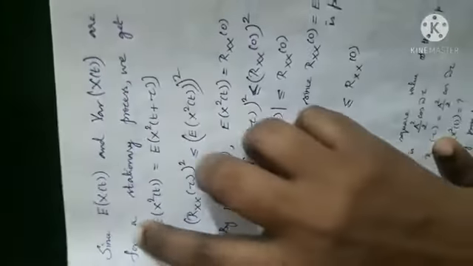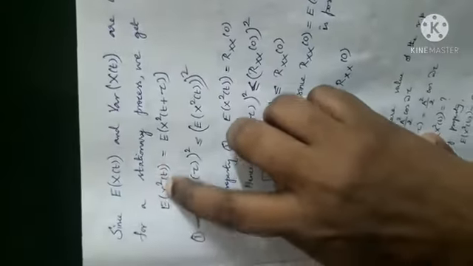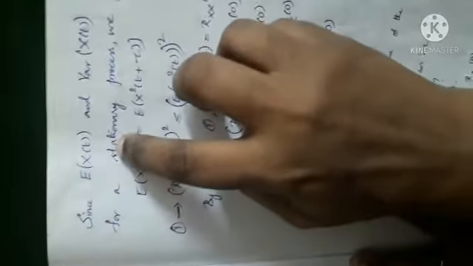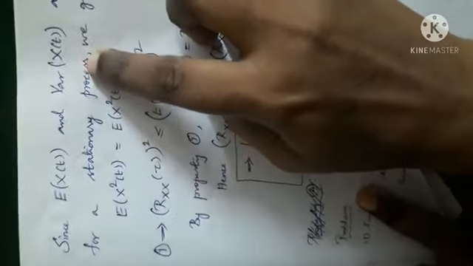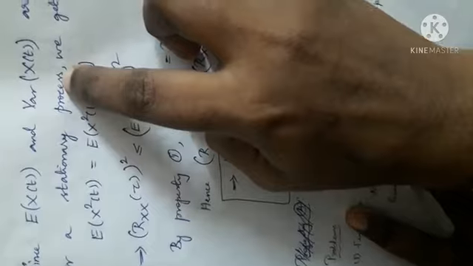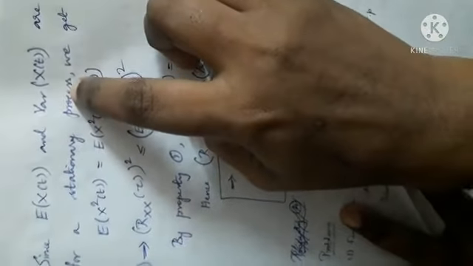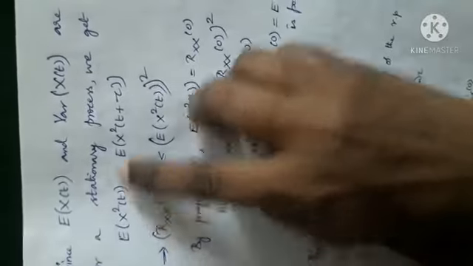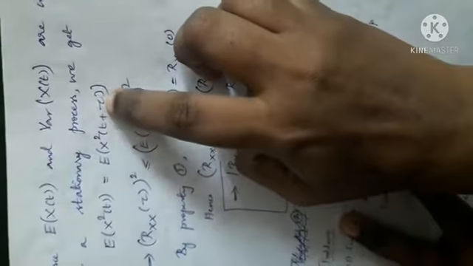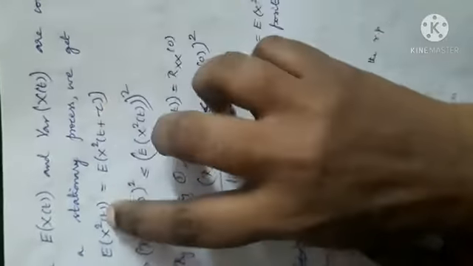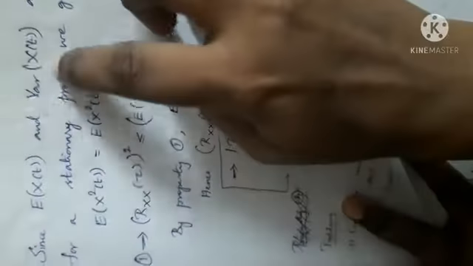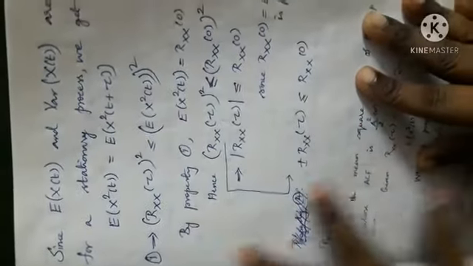See how these two are equal is the question asked by you. How can these two be equal in stationary process? The process which is independent of time is stationary process. What's the meaning of independent of time? When t1 and t2, answer is going to be same. t1 is t, t2 is t plus some tau, some small variation in t. So these two will be same in stationary process. That's why I have written these two are equal. If you have any other doubts, please ask me. Okay? And we shall continue.